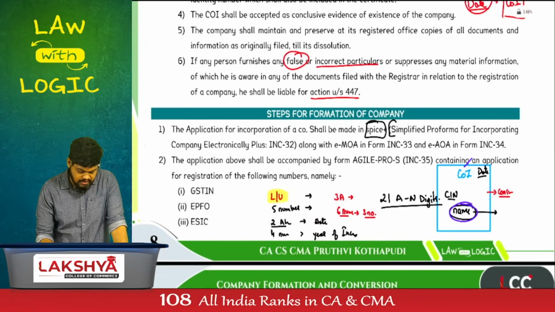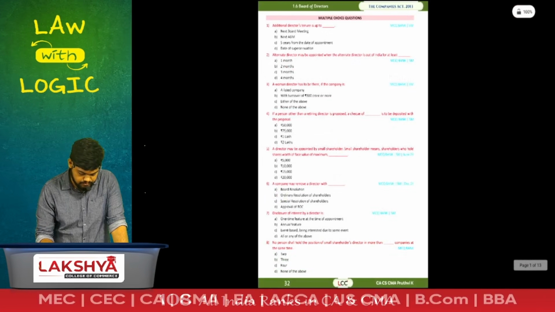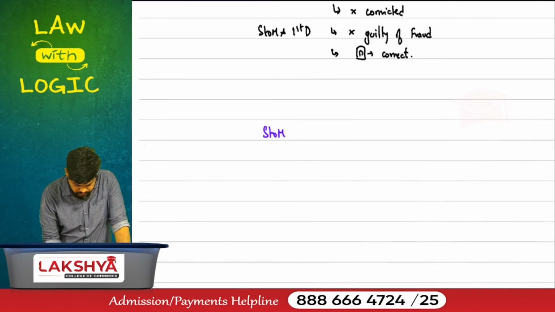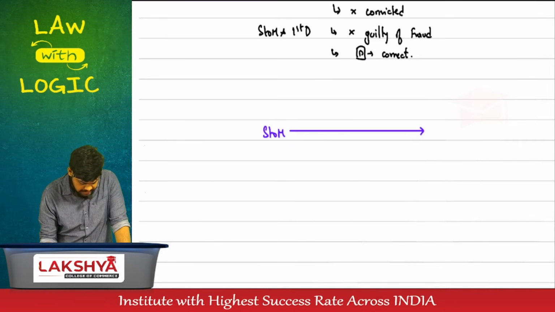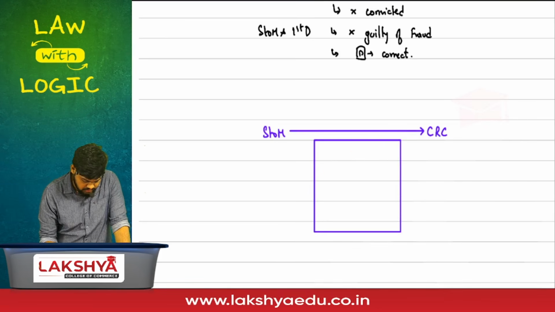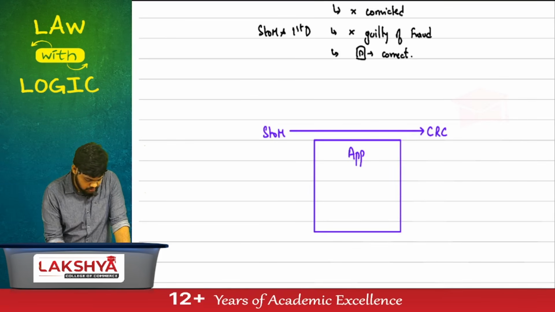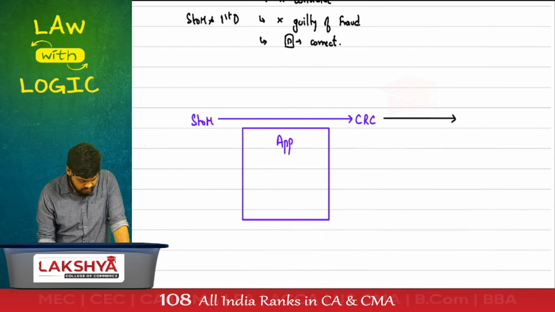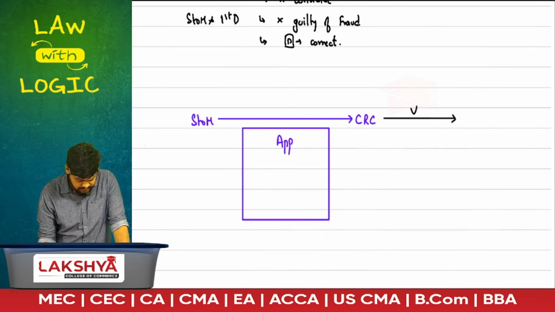After verification, if they're satisfied, who is submitting? Documents or application? Application. Application for what? Reservation of name. The CRC will verify or directly allot? After verification, will they allot or reserve? Reserve.